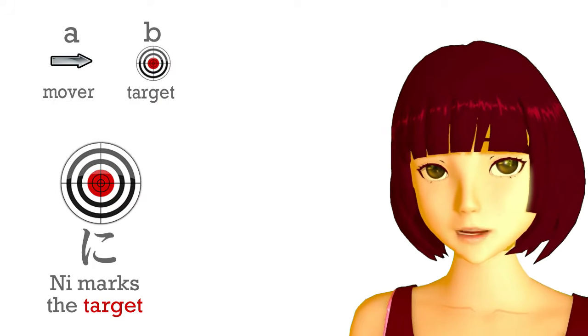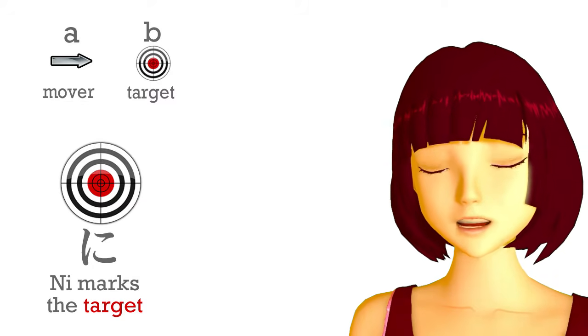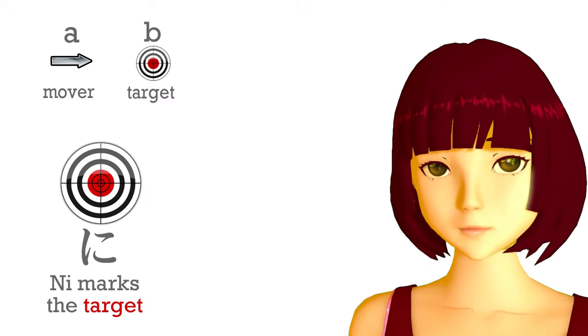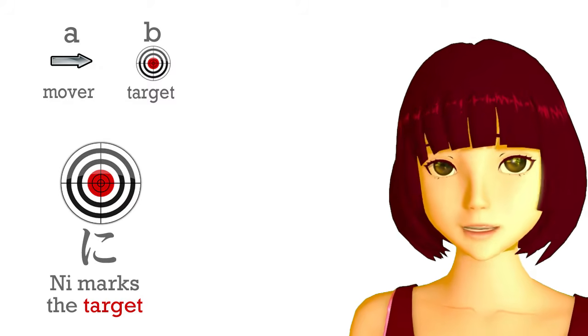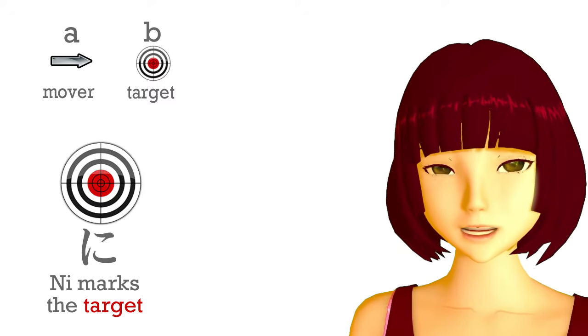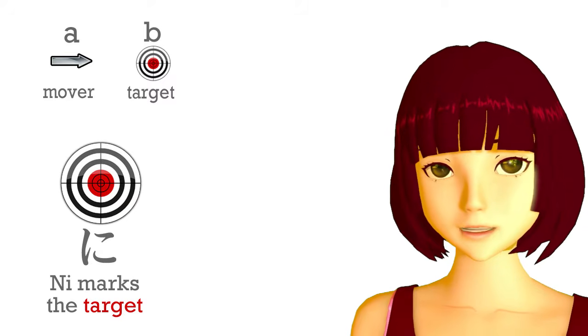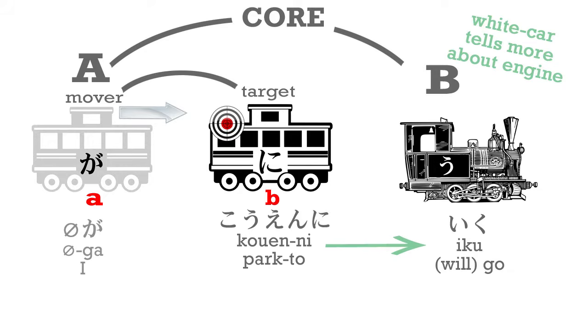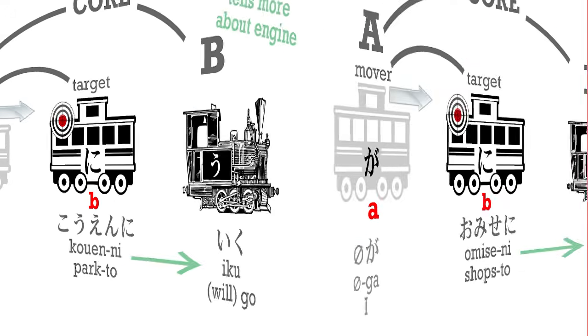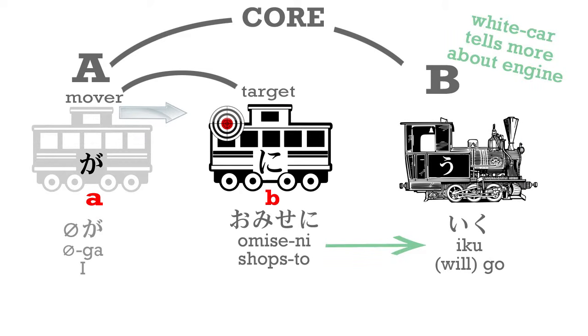Now, the ni particle nearly always marks a target of one kind or another. So, if we are going somewhere, or sending something somewhere, or putting something somewhere, we use ni for that somewhere. So if A is going to B, then B is marked by ni. B is the destination, the target of that going. So, if I'm going to the park, I say koen ni iku. If I'm going to the shops, I say omise ni iku.